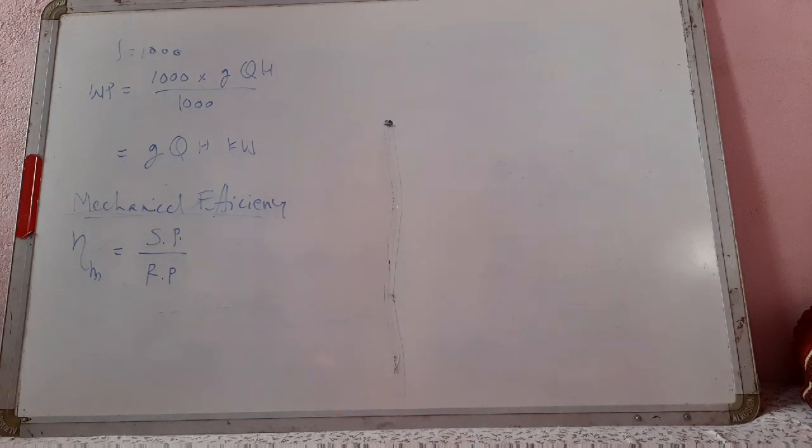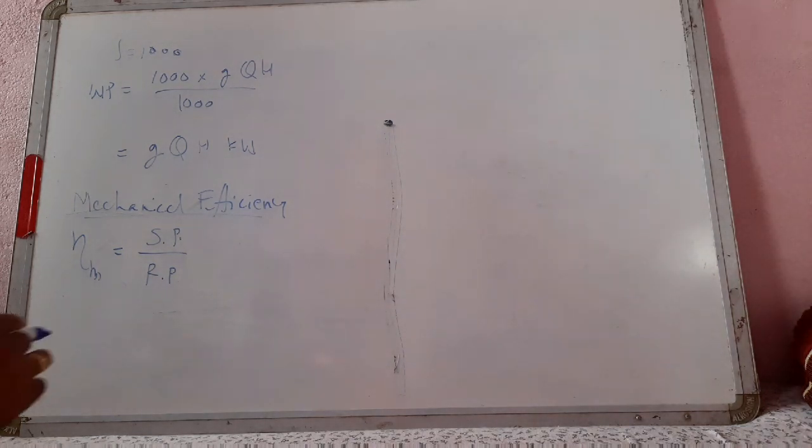The power delivered by water to runner of turbine is transmitted to the shaft of the turbine. Due to mechanical loss, the power available at the shaft is less than the power delivered to the runner. The ratio of power available at the shaft of the turbine, known as shaft power or BP, to the power delivered to the runner is defined as mechanical efficiency.